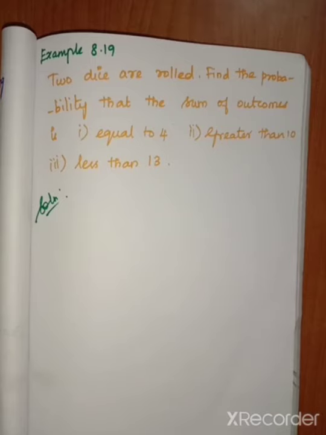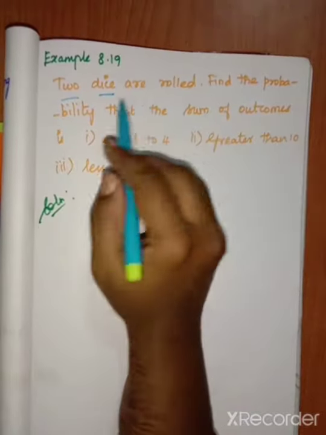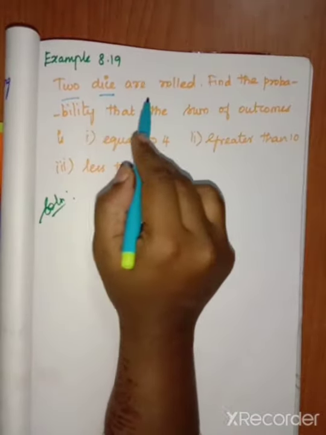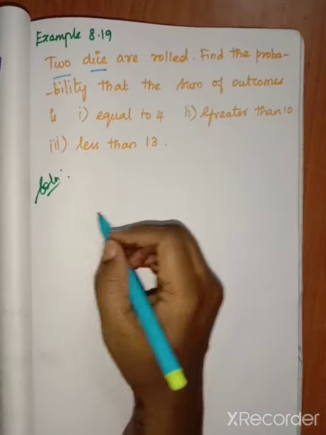Example 8.19. 2 dice are rolled. Find the probability that the sum of outcomes is equal to 4, greater than 10, less than 13. So here we want to find the 3 terms: equal to 4, greater than 10, less than 13. First of all, see that 2 dice are rolled. So if you see this word, you have to write the sample space. What is the sample space for 2 dice rolled?